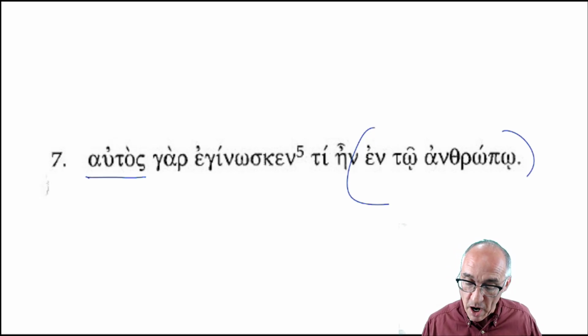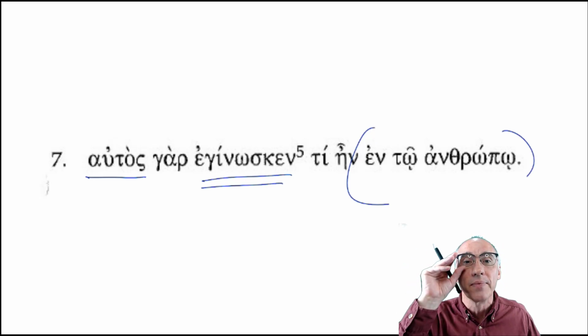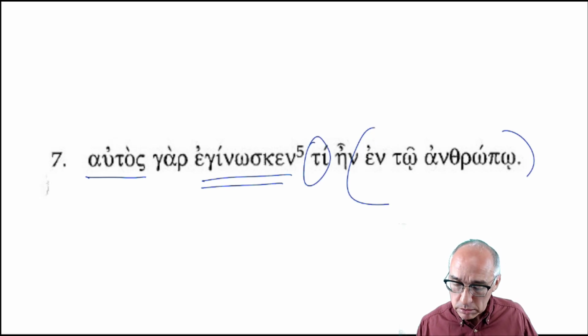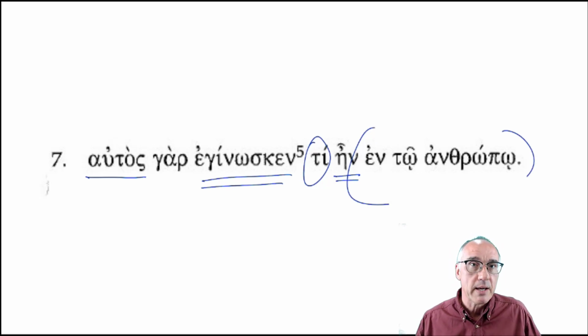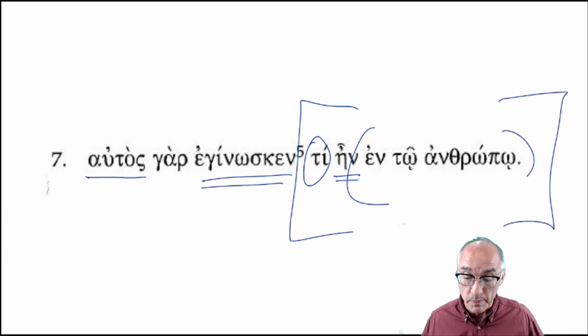Subject autos gar, eginosken, sorry. T, accusative. Oh, we have another verb. That's odd, isn't it? A little bit odd. Didn't expect that, but I didn't jump in translating it. Okay, I'll accept that. So this means to me, we have another whole section.